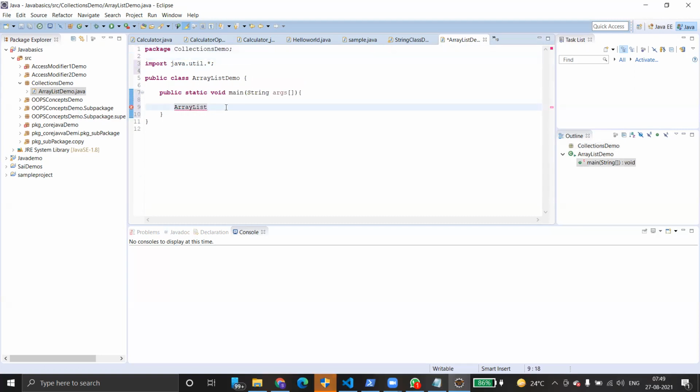Array list of string, because we are going to store strings. The java.util package is where we have all the collections. If you want to use an array list, we have to import this package.